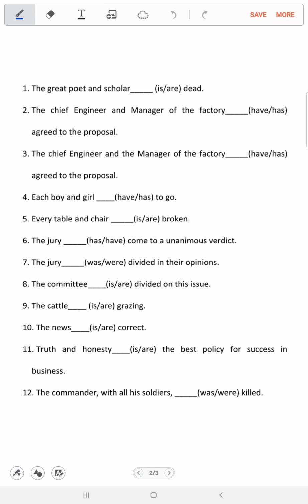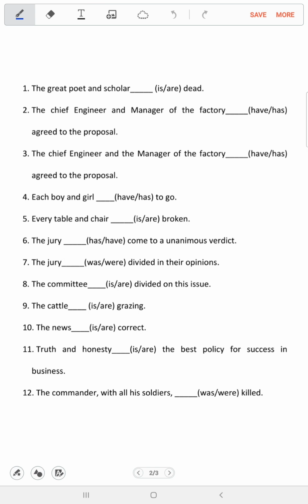Before I start, let us first understand what it means by subject and verb agreement. The subject and verb agreement means the verb must agree with its subject in number and person. That means if the subject is singular, the verb will be singular. If the subject is plural, the verb will be plural. So let us look at the first question. All the questions are based on some of the rules of subject and verb agreement. If we remember all those rules, it will be very easy for us to solve the exercises.